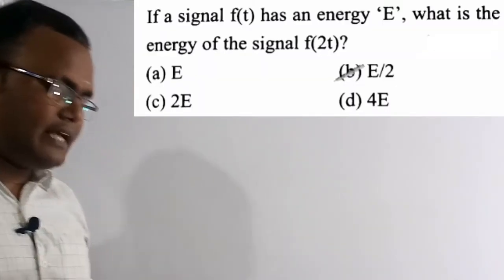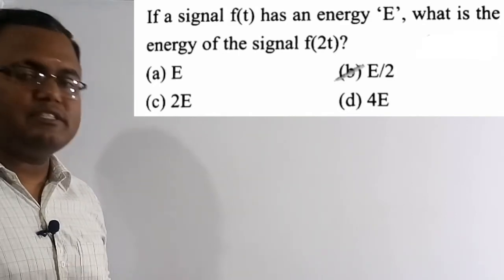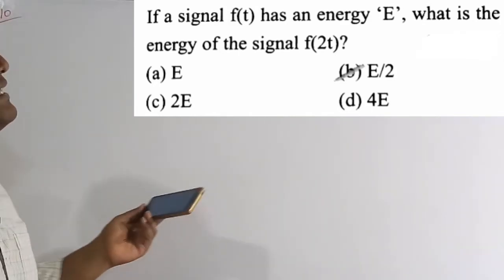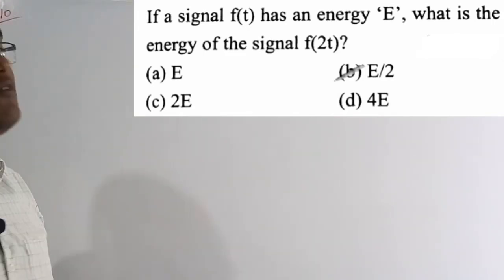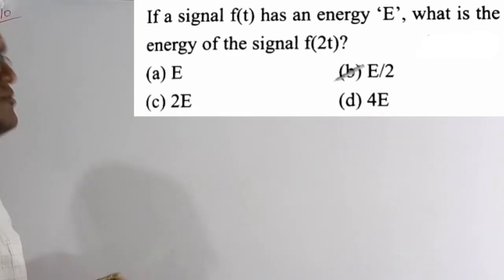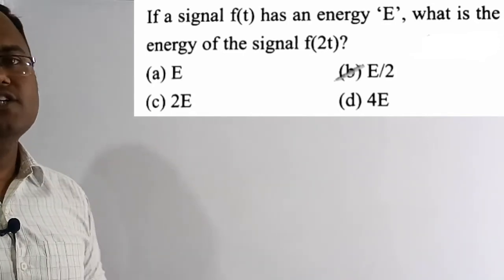If a signal f(t) has an energy E, then what is the energy of the signal f(2t)? We need to figure out. So what are the four options? Option B, which is E by 2, is the correct solution of this question.